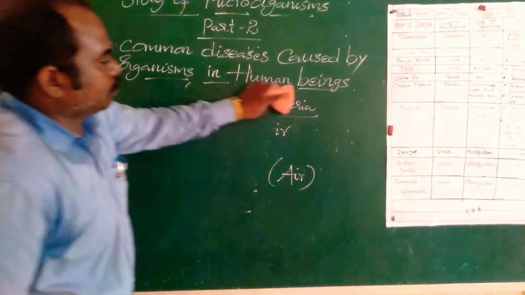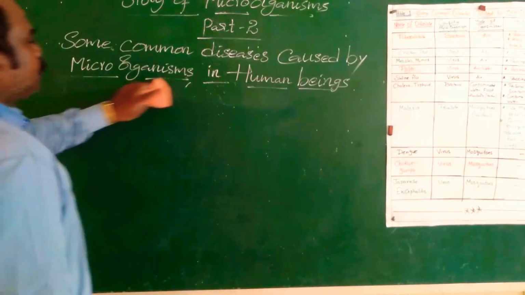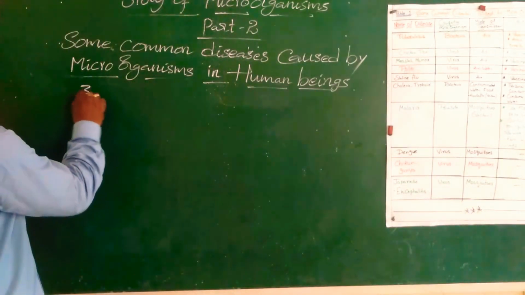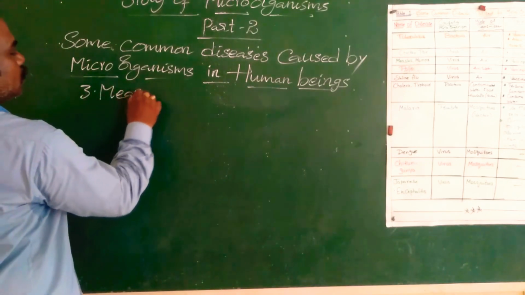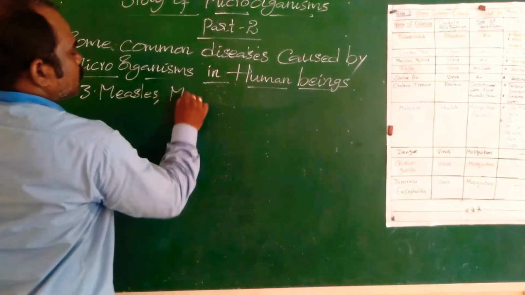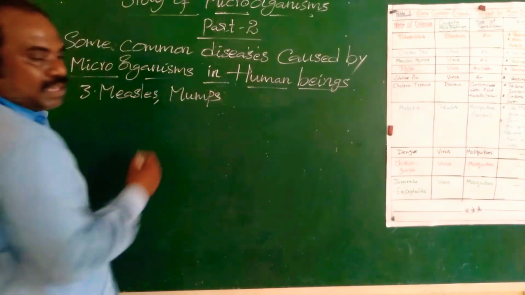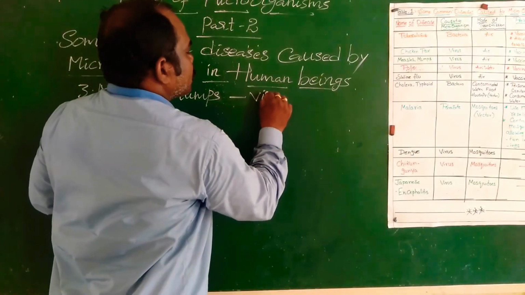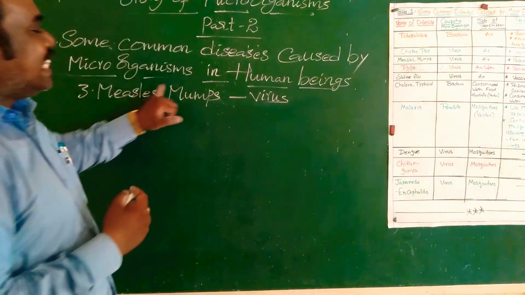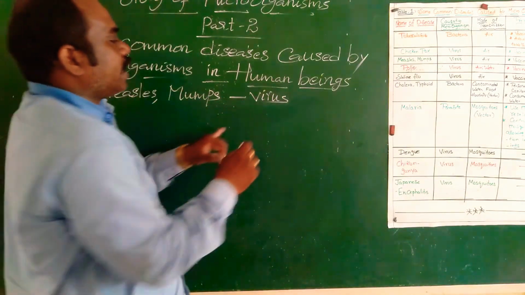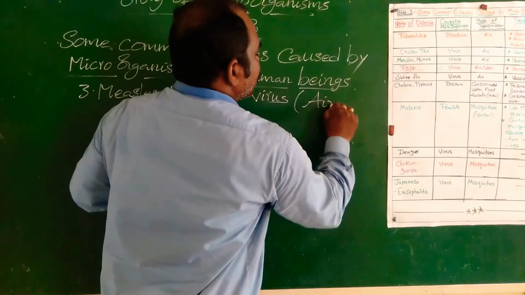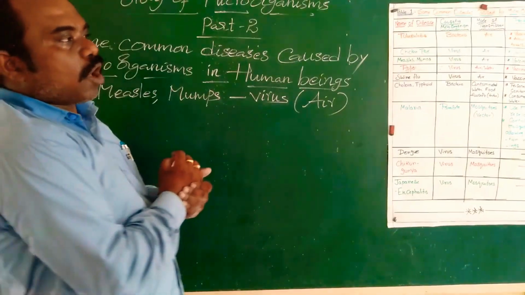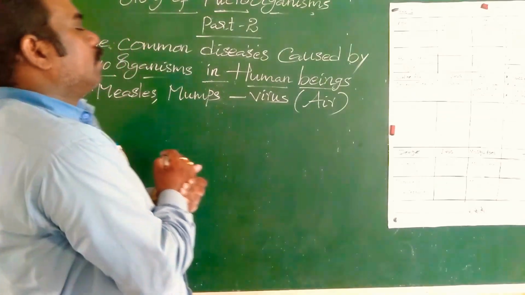Measles. Next, mumps. Measles and mumps are caused by a virus. The mode of transmission is air.